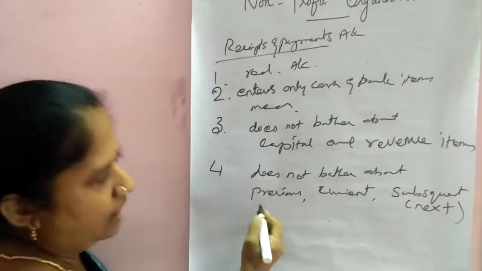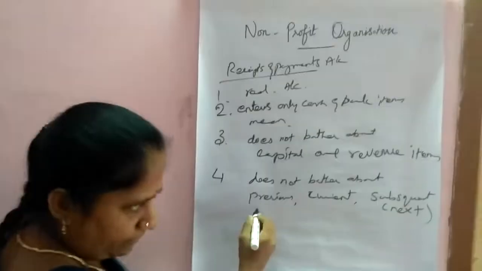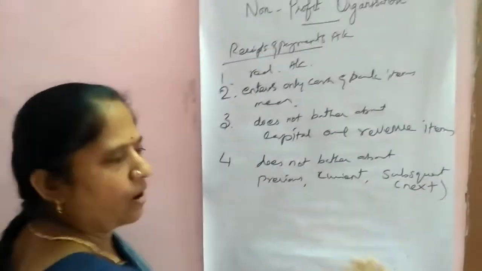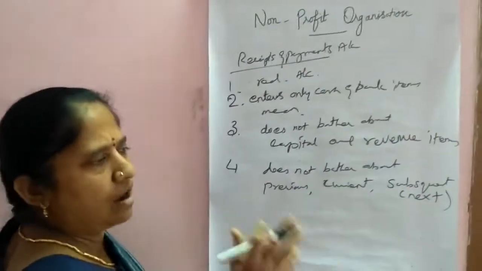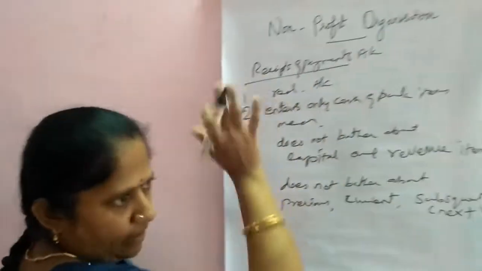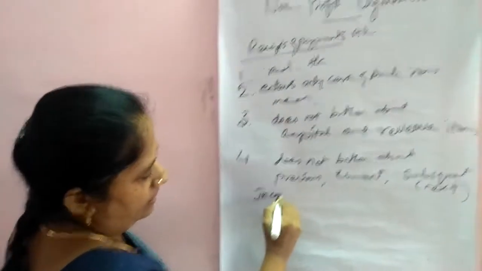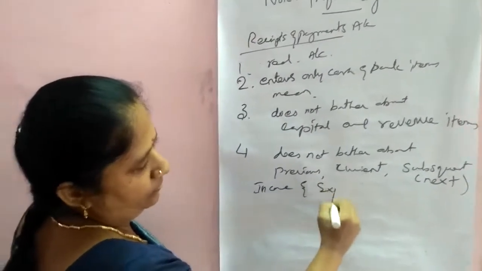Then the fourth one: whether it is a revenue item or capital item, whether it is regarding the previous year, current year or subsequent year, whatever it may be, they are all entered in the receipts and payments account. From the receipts and payments account, we have to prepare the income and expenditure account.